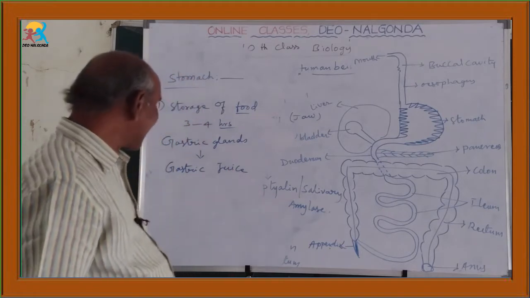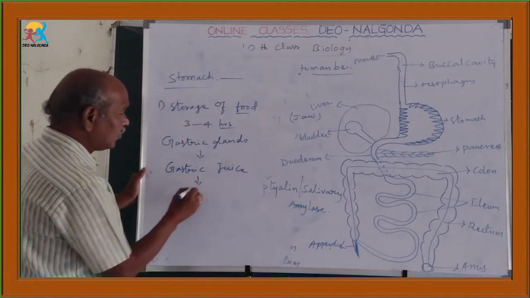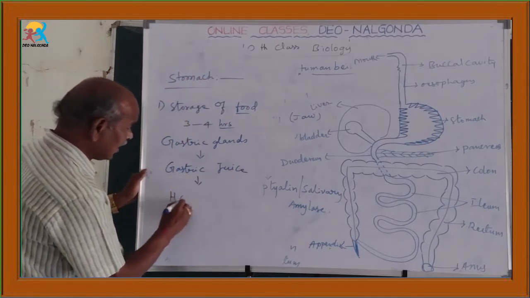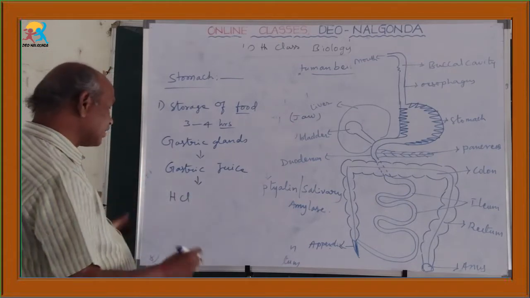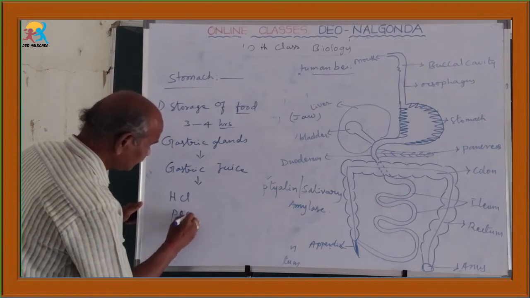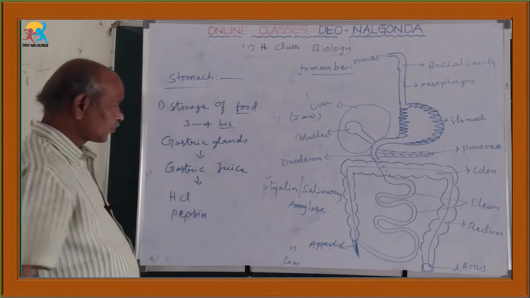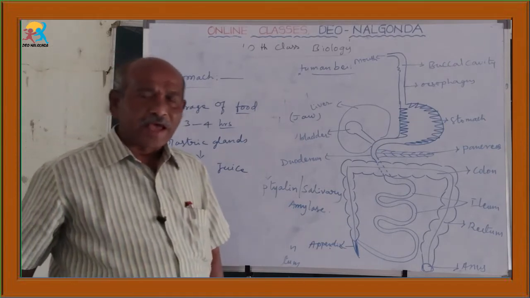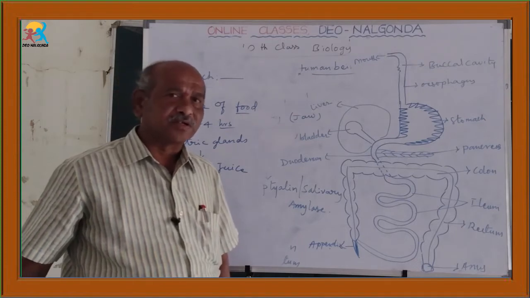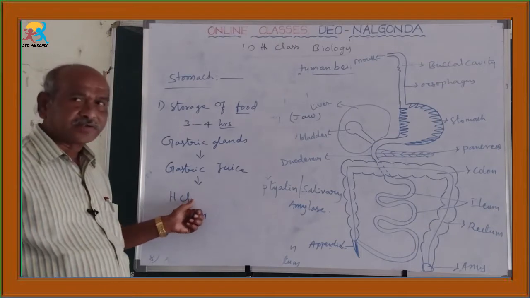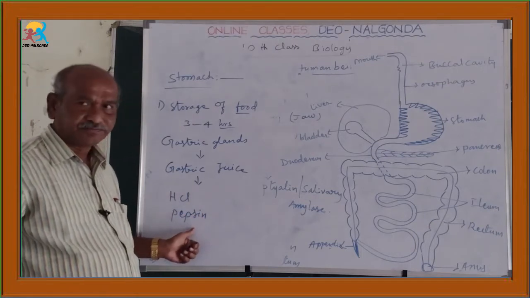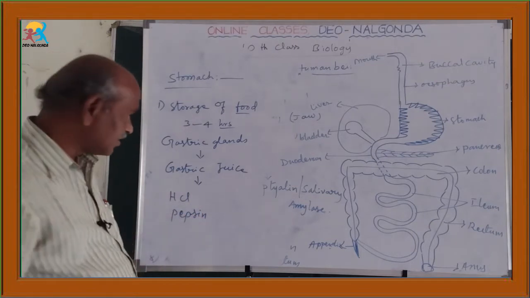This gastric juice consists of mainly HCl, hydrochloric acid, and pepsin-like enzymes. What is the use of this HCl?